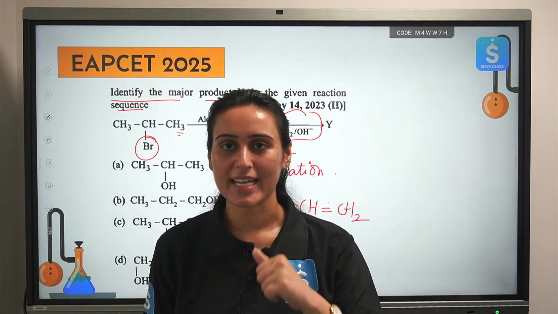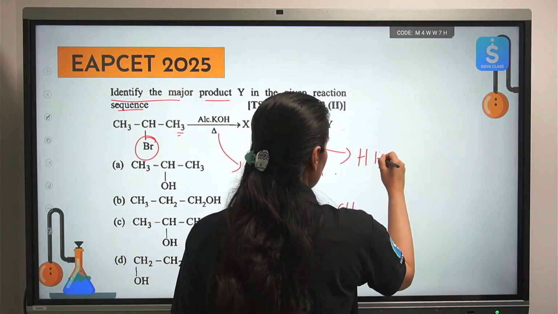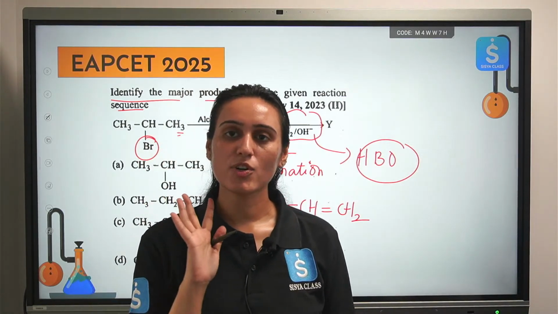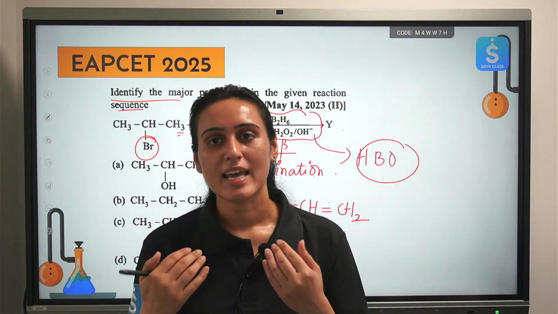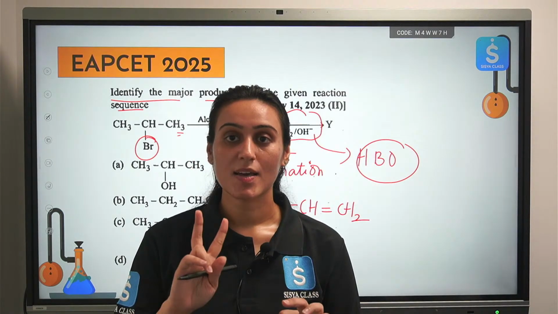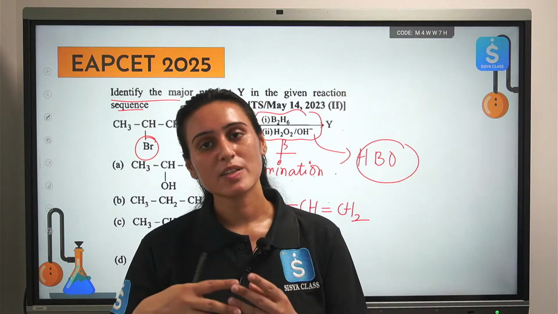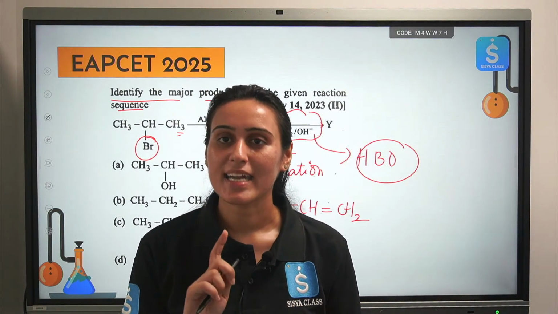This is hydroboration oxidation. Okay, this is hydroboration oxidation, and you have just now learned this concept that in hydroboration oxidation we do anti-Markovnikov's addition. Negative part of the reagent will go to that carbon atom which has more number of hydrogens attached to it.